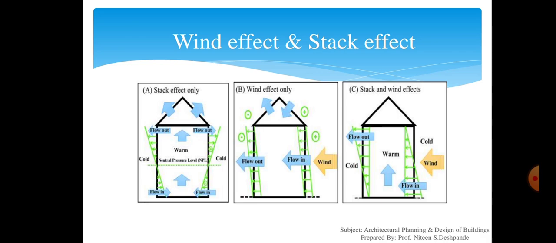If the opening is perpendicular, then the value of K is 0.6, and if the opening is at an angle less than 45 degrees, then the value of K will be 0.3.